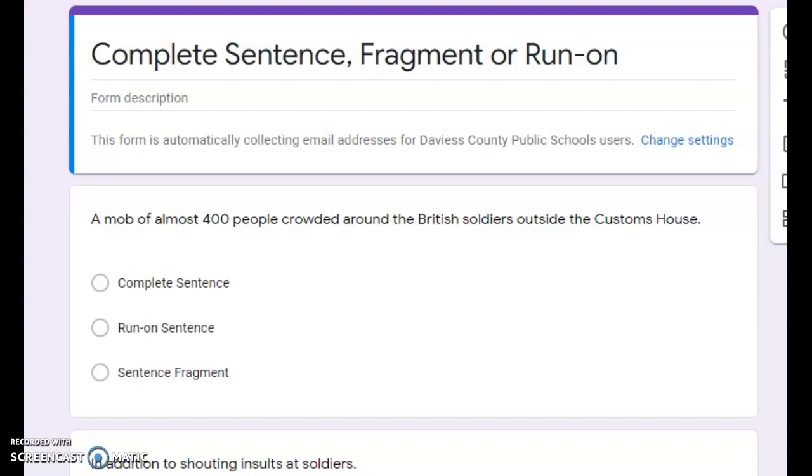And then a sentence fragment is usually a part of a sentence. So it's missing some different pieces. So it's either missing that subject or it's missing the verb or the object. It's an incomplete thought. It leaves us hanging. And then a run-on sentence just goes on and on and on.